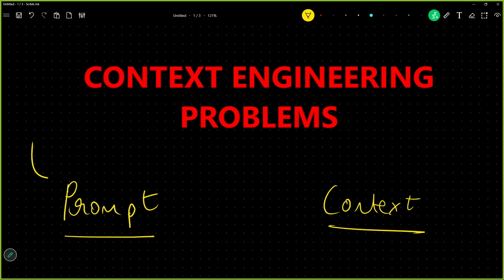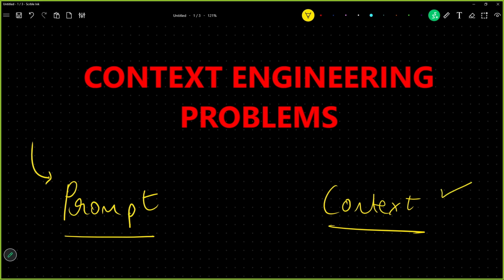Now, prompt engineering is the process of giving instructions to your AI agents so that they can behave in a certain way. You want your AI agents to behave like a personality. For example, act as a smart teacher, or behave like an HR policy assistant. Always keep your answers short. So all these things mean that you are giving some instructions to your AI agents to behave in a certain way, and that is prompt engineering. When you program this into your software, that is why it is called engineering. This is a way of giving instructions to your AI agents.